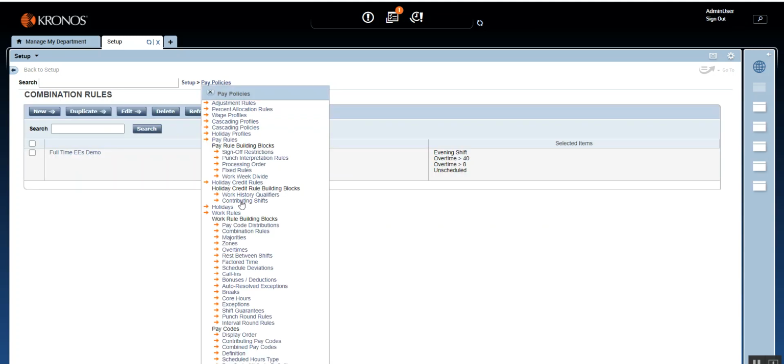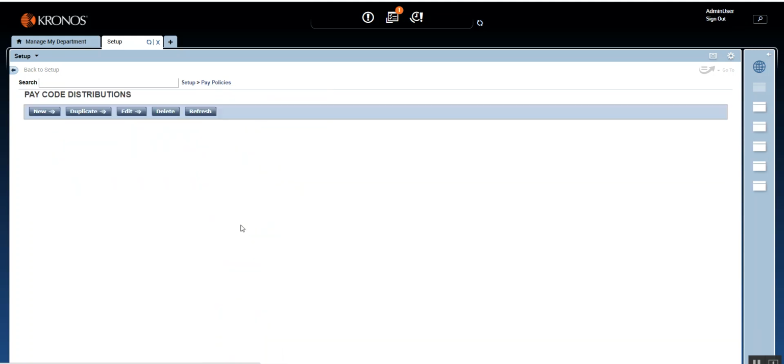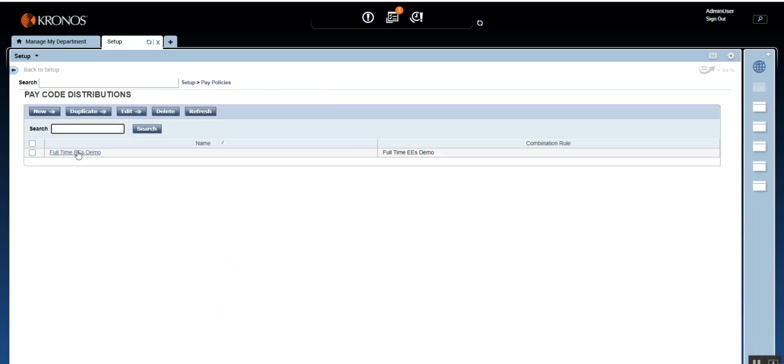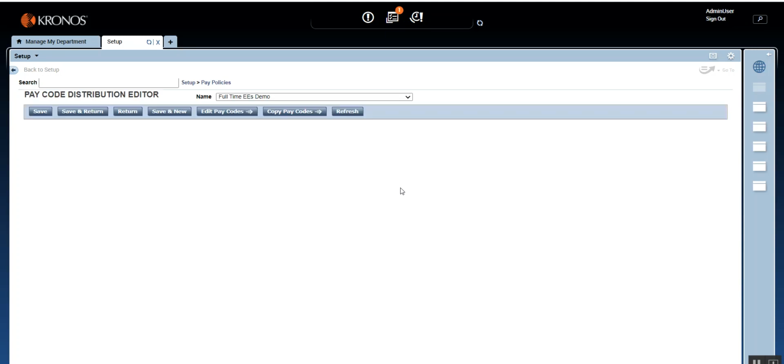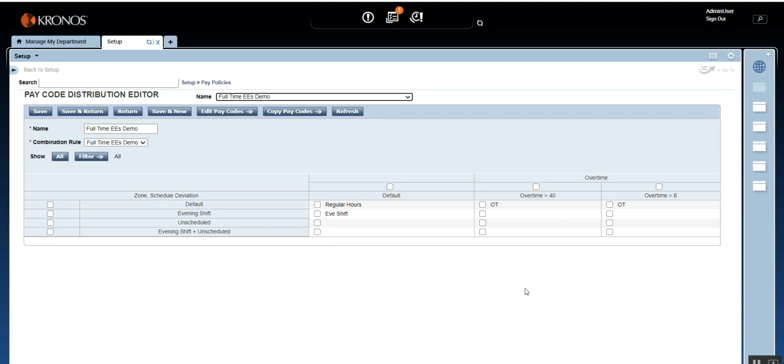So let's go back to our pay code distribution. And in a real-life situation as well, you will have to do the same thing that I'm doing. You will have to switch between the combination rule and PCD at times while you're working. And your PCD at times can look crazy as well, because if there are a lot of different situations and a lot of different rules, the pay code distribution can look a little complex, or a little crazy, because there will be a lot of checkboxes and the screen might look quite big. Now observe the evening shift.